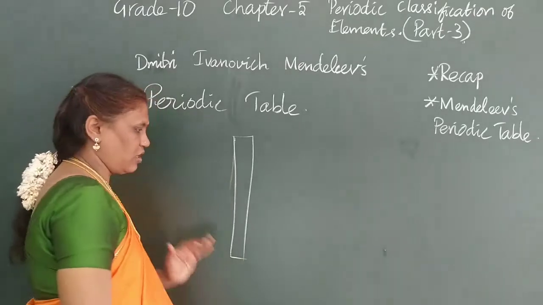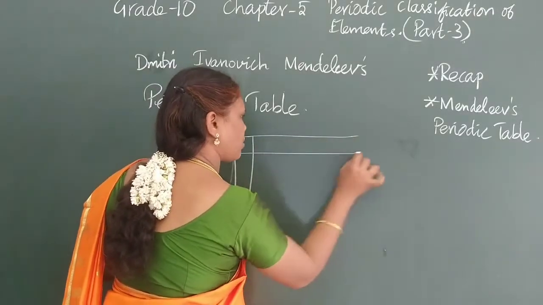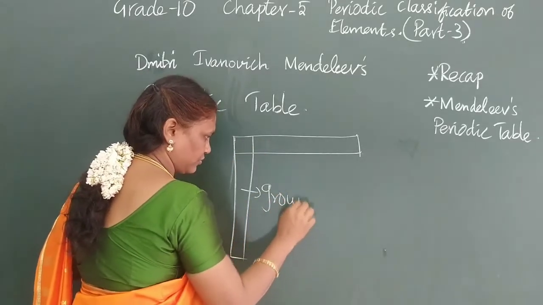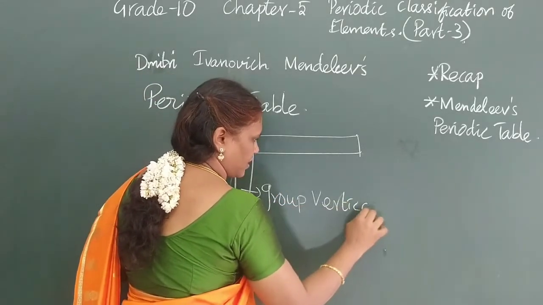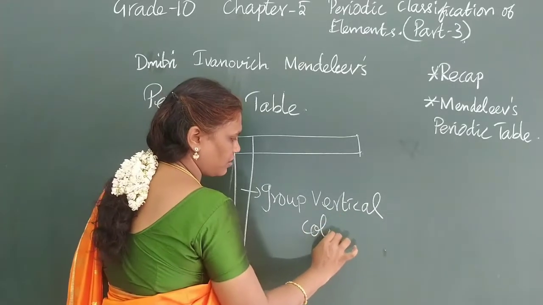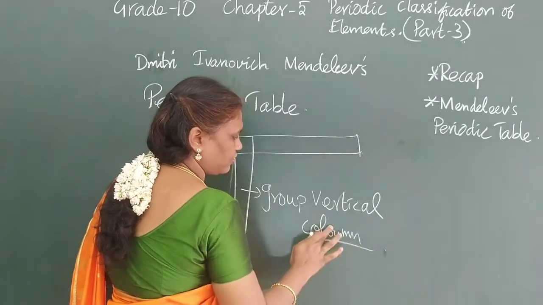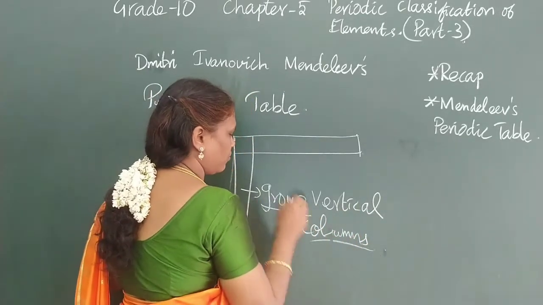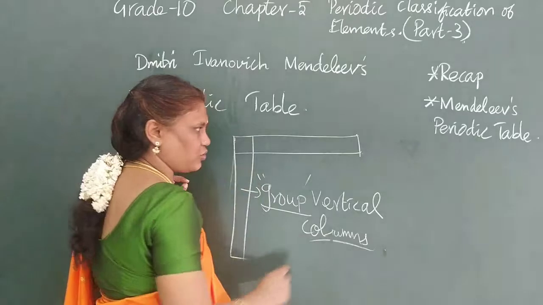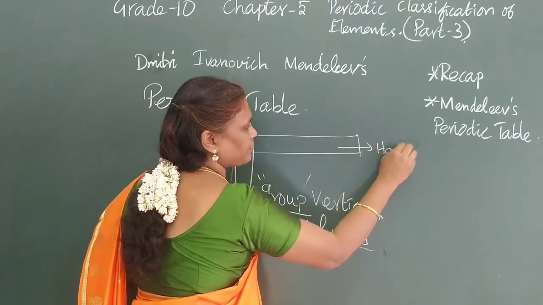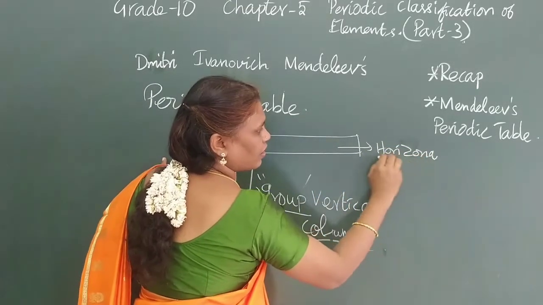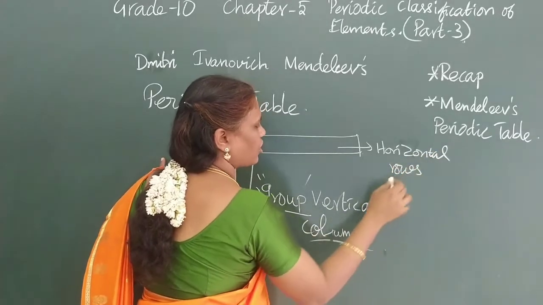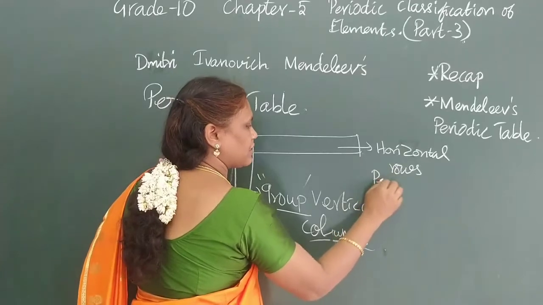A vertical column is called a group. What are groups? The vertical column is called a group, and horizontal rows are called periods.